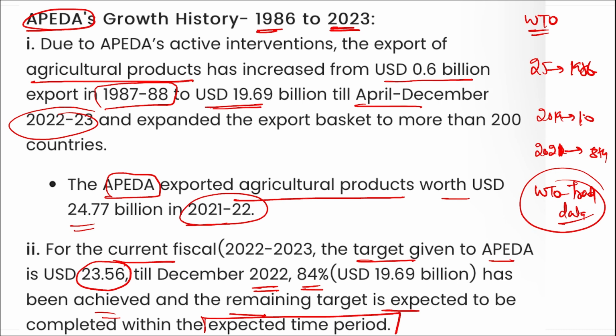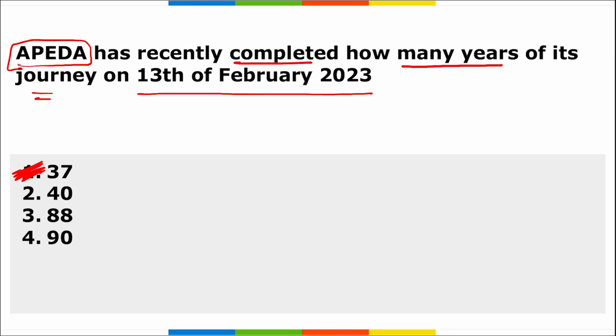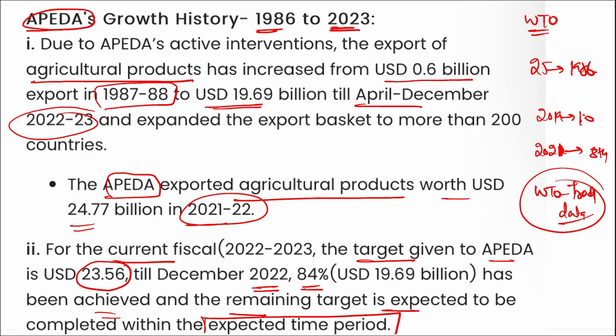Alright, and APEDA has constituted a market intelligence cell also, and the activity of disseminating e-market intelligence reports containing in-depth analysis has commenced. Then out of the total 417 registered GI products, more than 100 registered GI products fall under the category of APEDA scheduled products. So coming back, how many years have been completed? It was the 37th year in 2023.